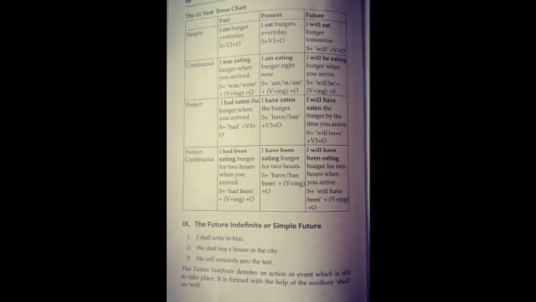Today we will continue with tenses, the future tense we are going to discuss today. As you can see in this table, here you can see the differentiation made between the various tenses, the three tenses and the four parts which we are studying here. What verb pattern, what is the sentence pattern in all these, with examples, is given in this table. So first we'll do the future indefinite or simple future.